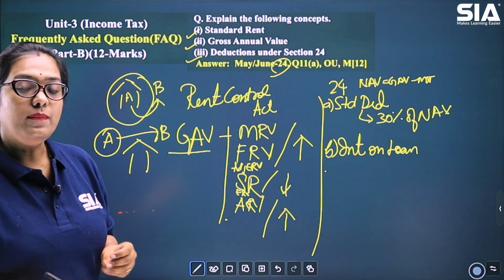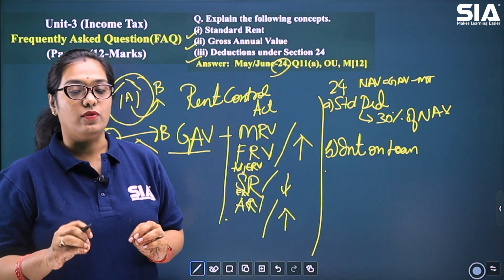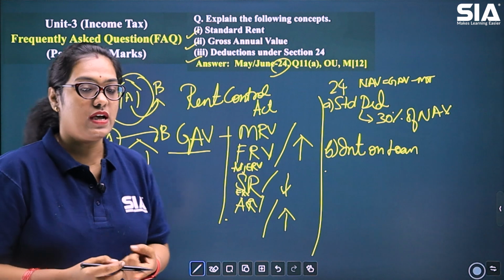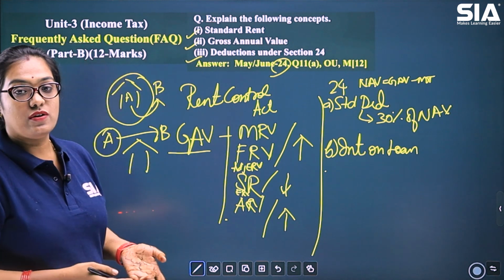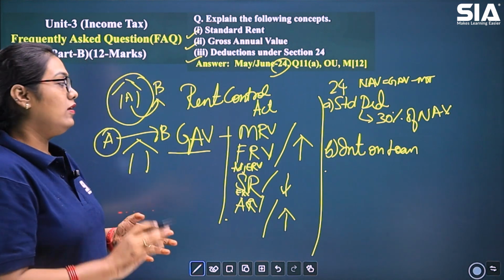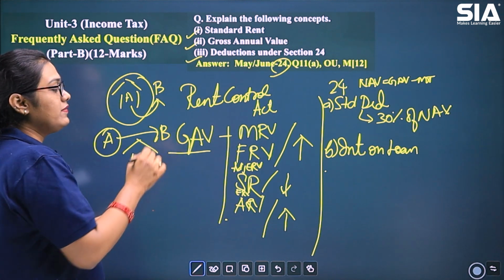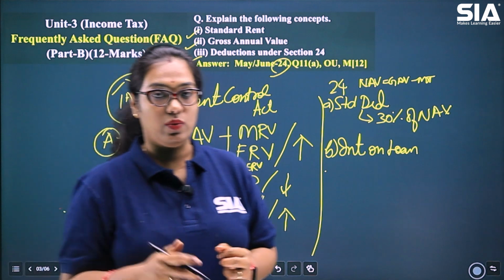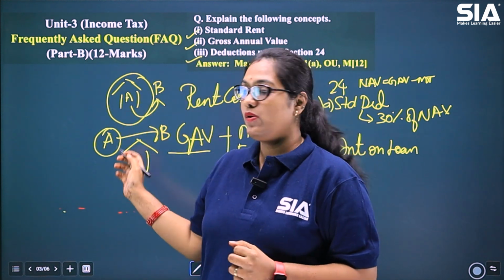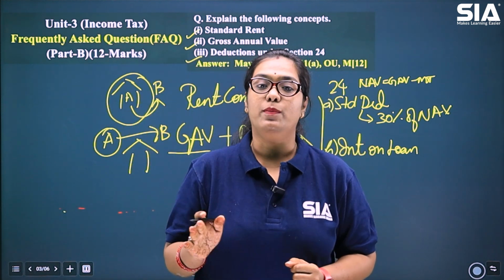Then whatever be the reason he is taking the loan, whether it is for purchase of this house or for the reconstruction of this house, repair, any of these purposes, then however much interest he is paying towards the loan, that amount will be allowed as deduction under section 24B.